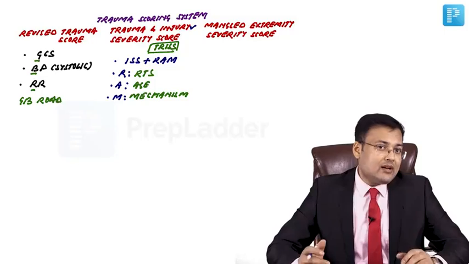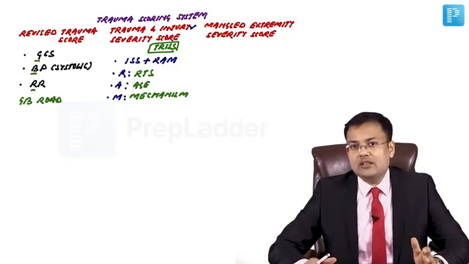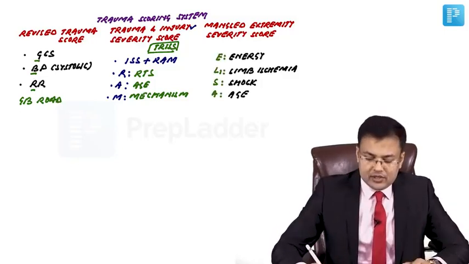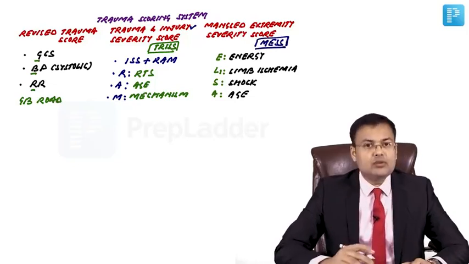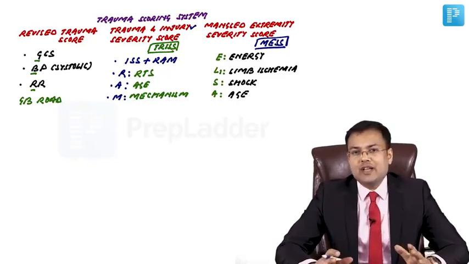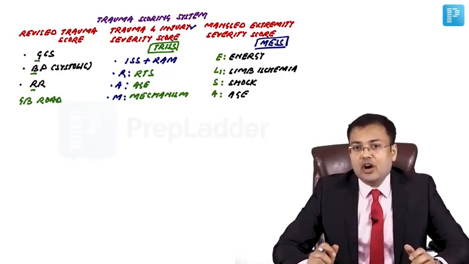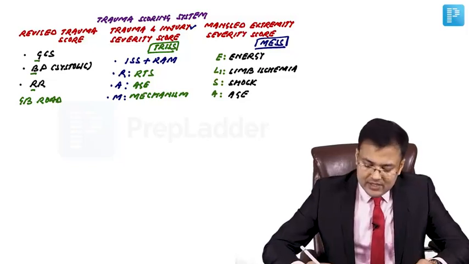After that, the mangled extremity severity score, which is asked in surgery as well as in ortho. In short, it is known as MESS, mangled extremity severity score. And what are the 4 components? Energy, limb ischemia, shock, age. How to remember? The mnemonic is ELISA.